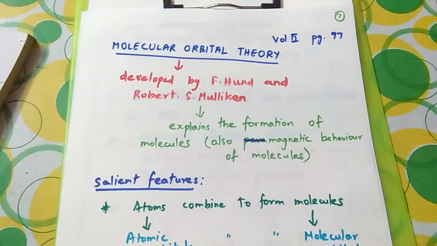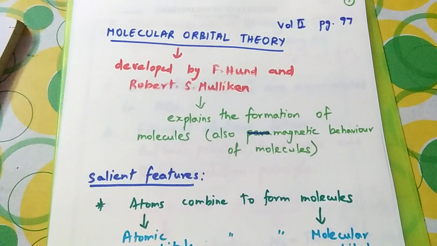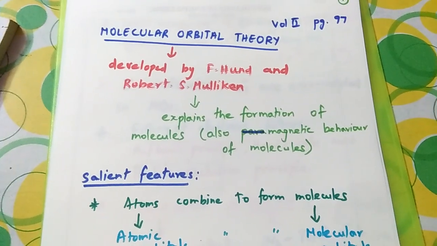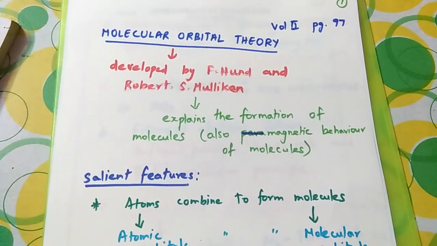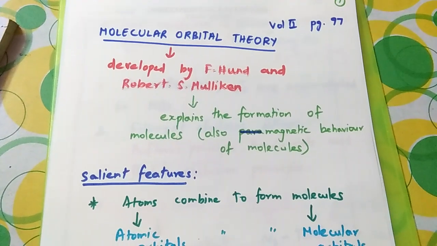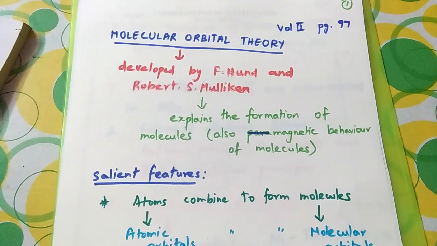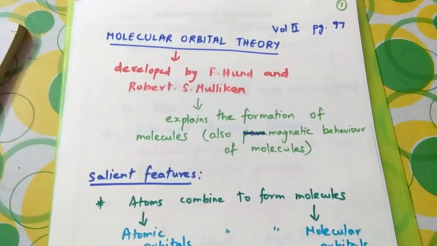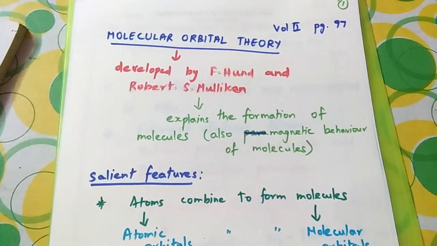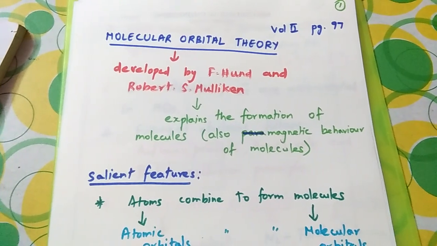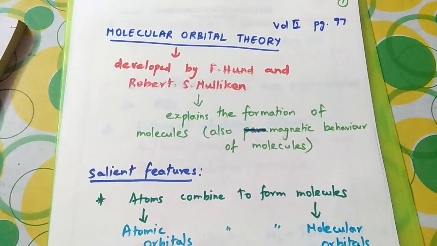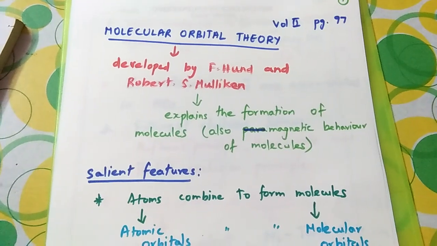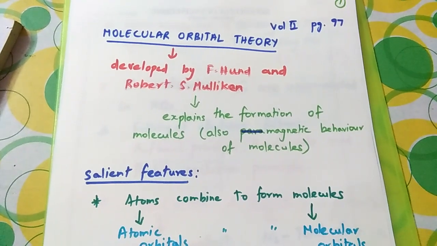While explaining the formation of chemical bond, the Lewis concept did not explain the paramagnetic nature of certain molecules. What is paramagnetic nature? Being attracted by a magnetic field. Certain molecules are attracted by a magnetic field. Oxygen is attracted by a magnetic field.